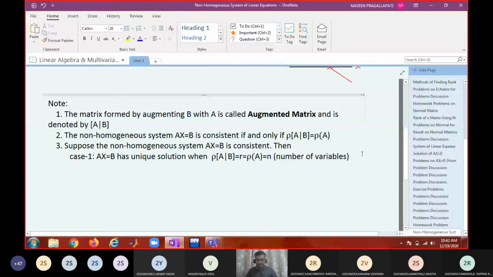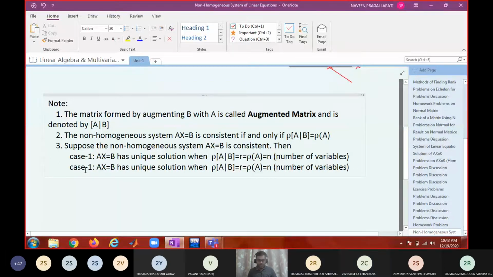So when will it have infinitely many solutions? When rank of A is less than the number of variables.